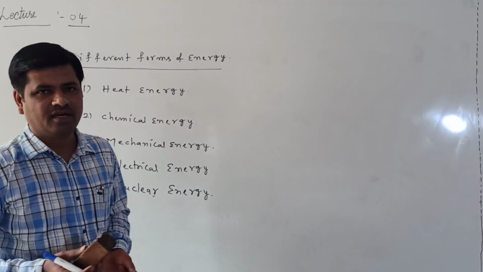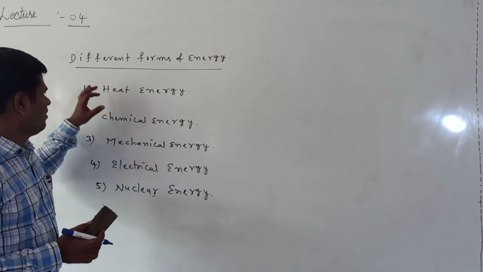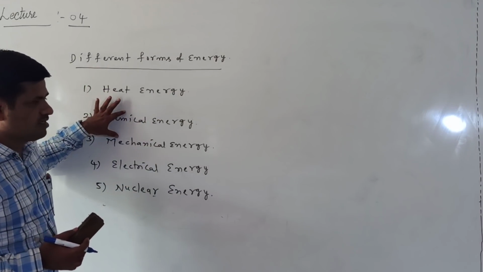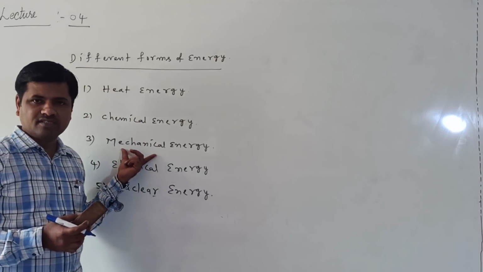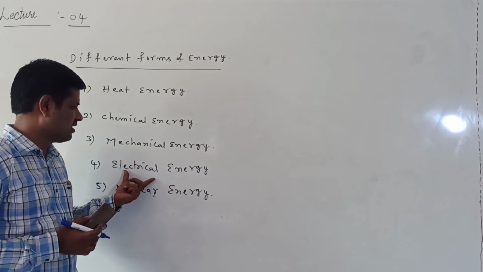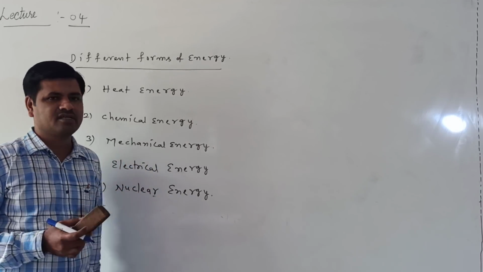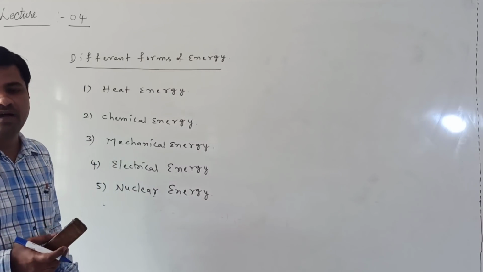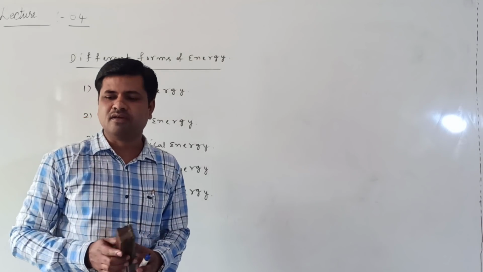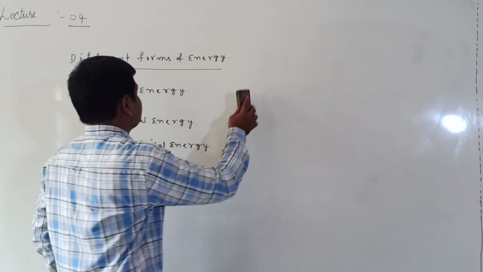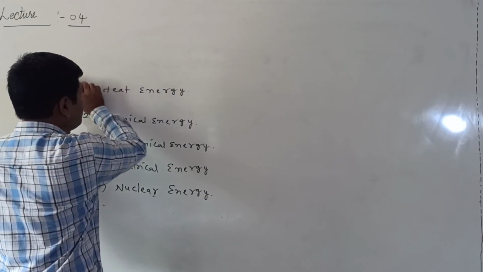In daily life, what are the forms of energy? One is heat energy, second is chemical energy, third is mechanical energy, fourth is electrical energy and fifth is nuclear energy. These are the different forms of energy.